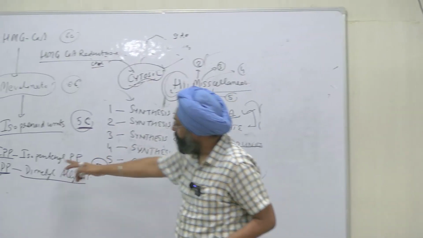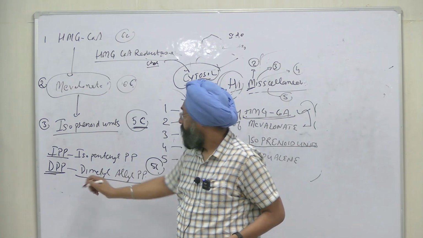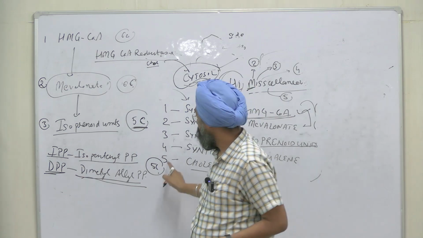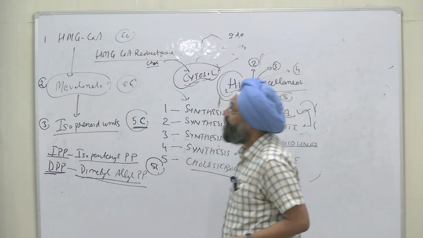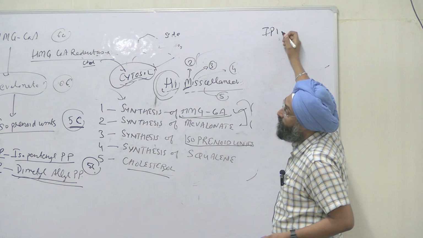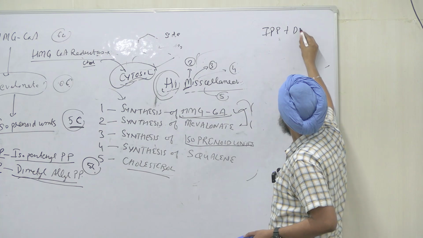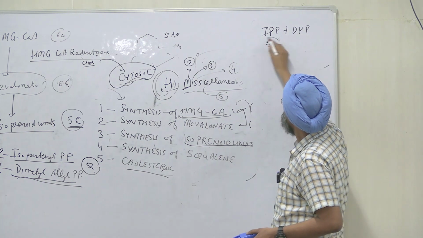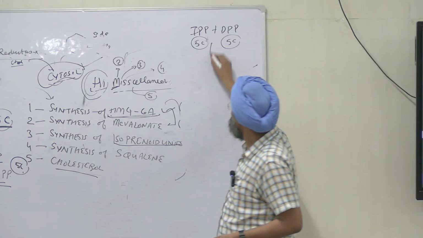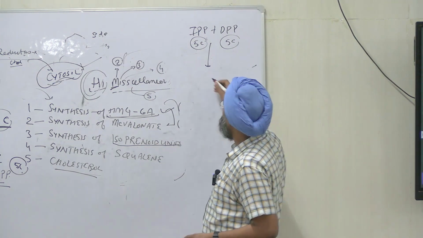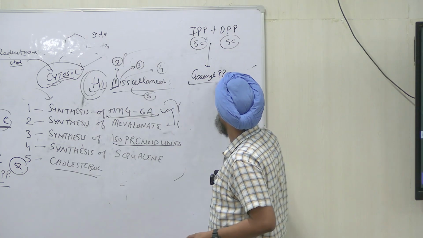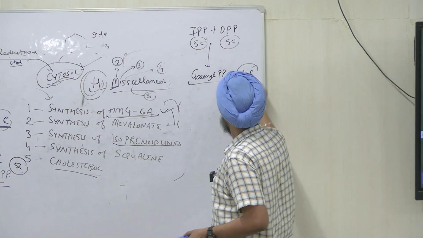We form 2 isoprenoid units, that is IPP and DPP. Both are 5 carbons, right? And they will condense, IPP and DPP. 5 carbon plus 5 carbon. How many carbons you will get? 10 carbon, that is our geranyl pyrophosphate, that is our 10 carbon compound.